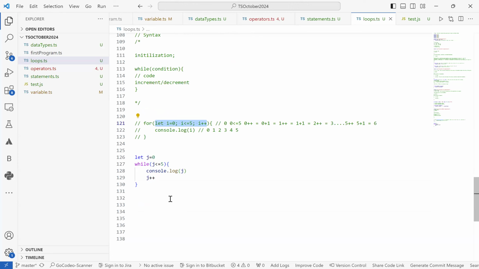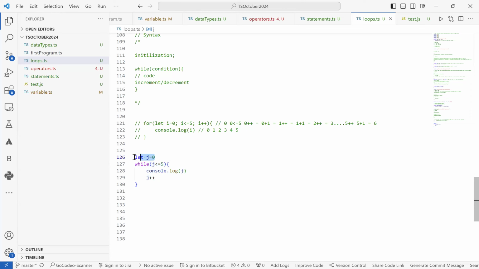Whereas while simply takes a condition, and every time it keeps validating whether the condition is true or false. Whenever the condition becomes false, the action will be similar to the for loop, that means the complete loop will be terminated.